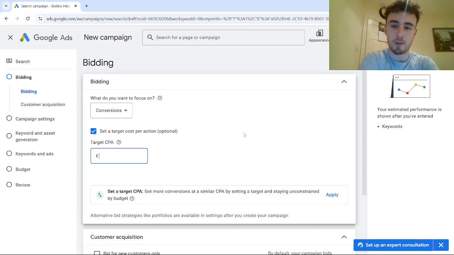And that's just something I briefly wanted to touch on, because we've tested so many different strategies at this point now, for example, starting out with maximize conversions with no target cost per action.